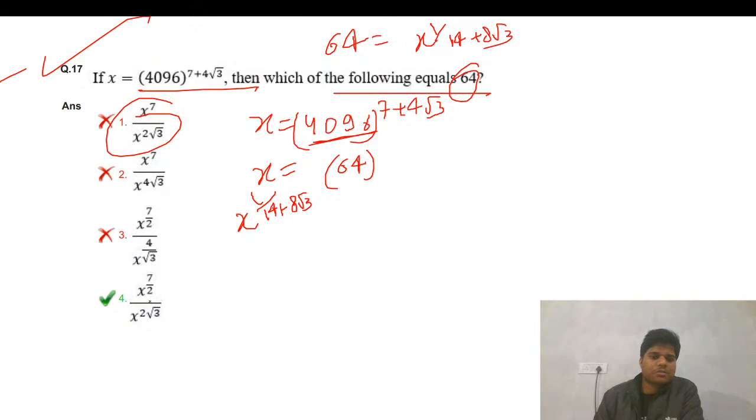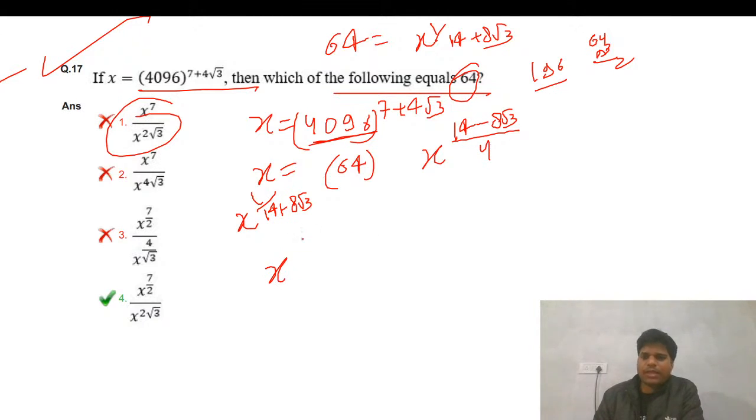Let's see our answers. No, the answer is not in this form. We have to convert, so we will rationalize this. The simple formula concept: multiply by 14 minus 8 root 3. So the square of 14 is 196, and the square of 8 is 64. 64 into 3 is 192, I think. So the difference is 4. So now I think we have got it right.